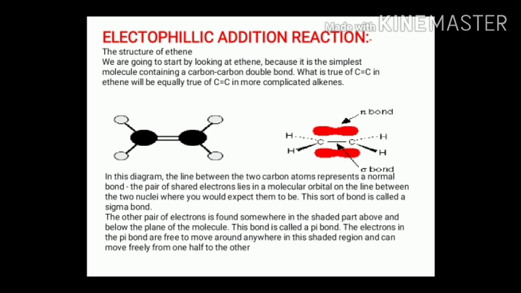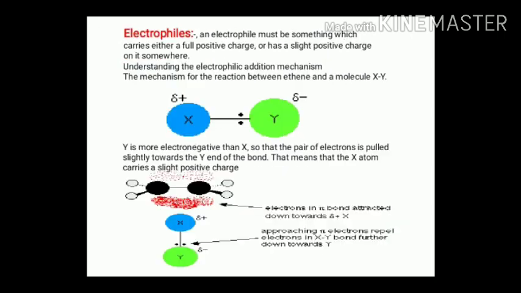In this diagram, the line between the two carbon atoms represents a normal sigma bond between two carbon atoms, and the electrons in the paired electrons lie in the molecular orbital, and the shaded portion above and below this line is showing a pi bond. The electrons in the pi bond are free to move around anywhere in this shaded region and can move freely from one part to another.